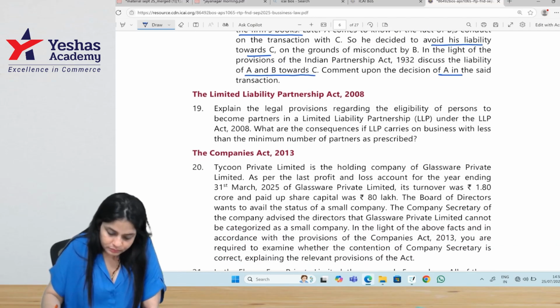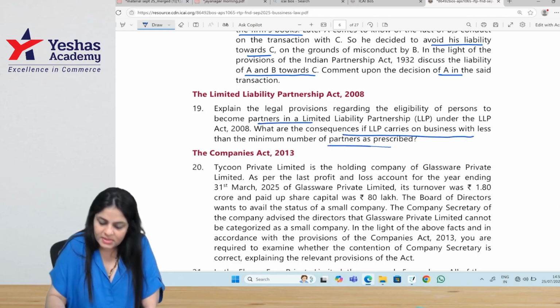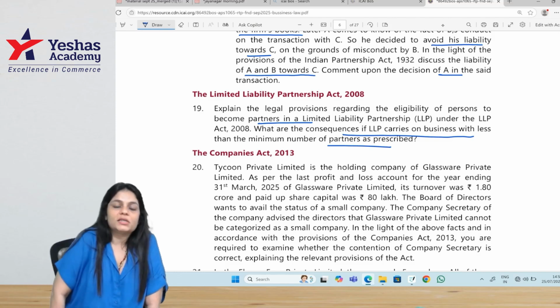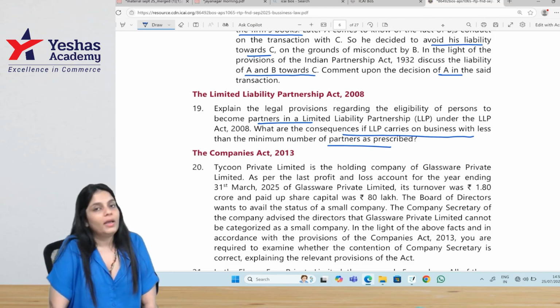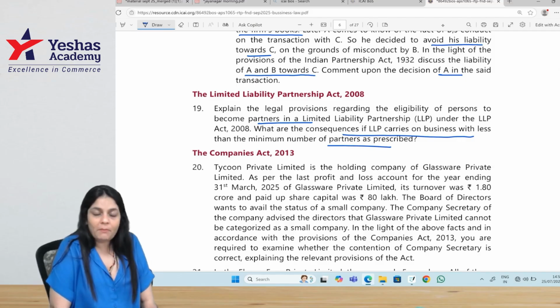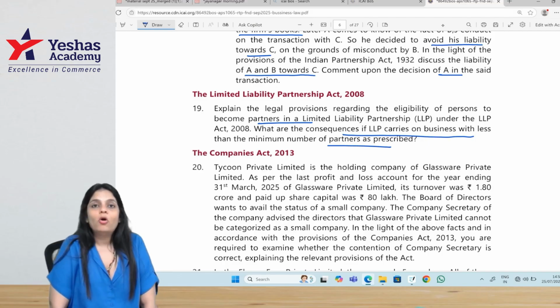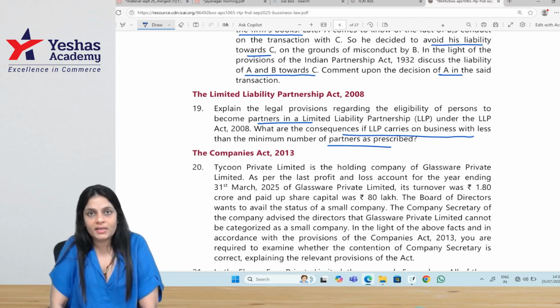Explain now LLP. Explain the legal provisions regarding the eligibility of persons to become partners in an LLP under the LLP Act. What are the consequences if the business is carried on with less than two members for more than 6 months? In case of an LLP, any individual or a body corporate can become a partner of the LLP. An individual is disqualified from becoming a partner if he is found to be of unsound mind by a court of competent jurisdiction and the finding is in force, or he has applied to the court to be declared insolvent, or he is an undischarged insolvent.